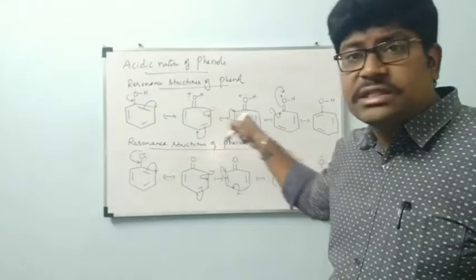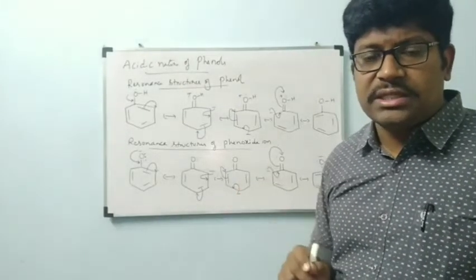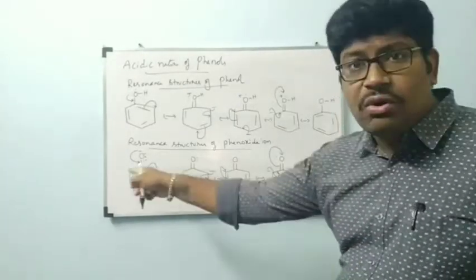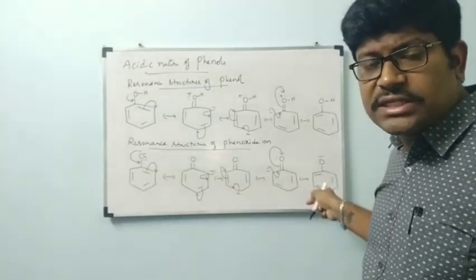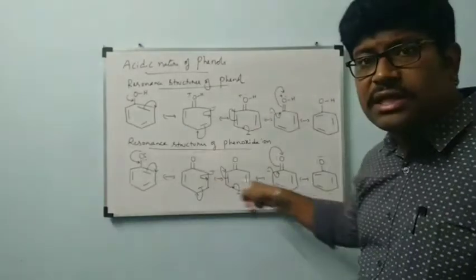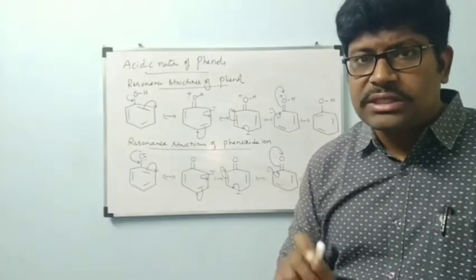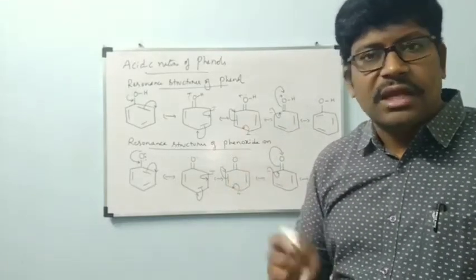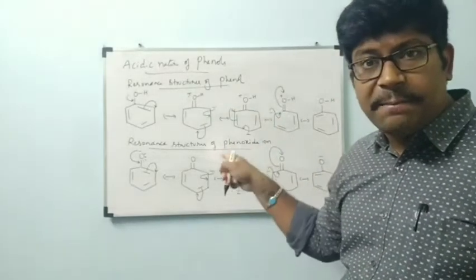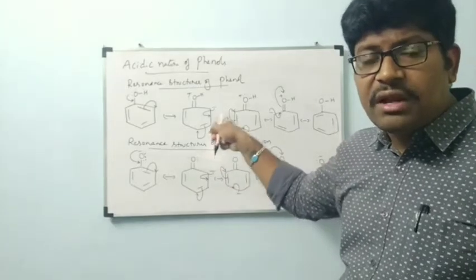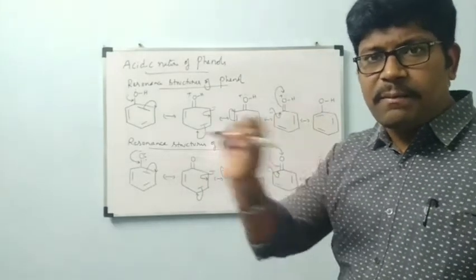Because in the resonance structures of phenol, almost 3 resonance structures contain a positive charge on oxygen. In phenoxyanion, nowhere do we have a positive charge on oxygen. It contains a negative charge on oxygen in the first and last structures, and in the others no negative charge on oxygen either. Oxygen with a negative charge is stable, or neutral also. Oxygen with a positive charge will not be stable. That is happening in phenol. Even though the same number of resonance structures are there, by comparing the positive charge on oxygen, phenol is less stable when compared to phenoxyanion. Okay, that line is clear.